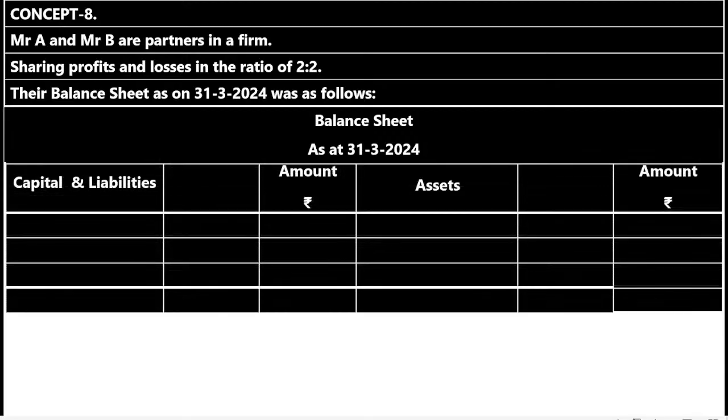Balance sheet as at 31st/3/2024. Capital liabilities, amount rupees, assets, amount rupees. Draw the balance sheet like this. Capital, Mr. A, Mr. B. Debtors, inner column 20,000. It means that it is gross debtors. Less PDD. It is in the old balance sheet. That's why it is old PDD. 1,000. Out of the total debtors 20,000, we are suspecting to the extent of rupees 1,000. So net amount is 19,000.